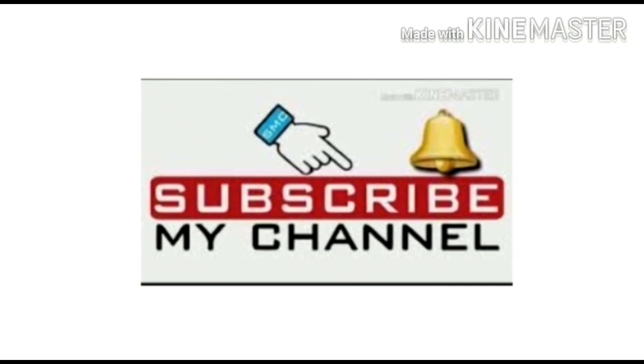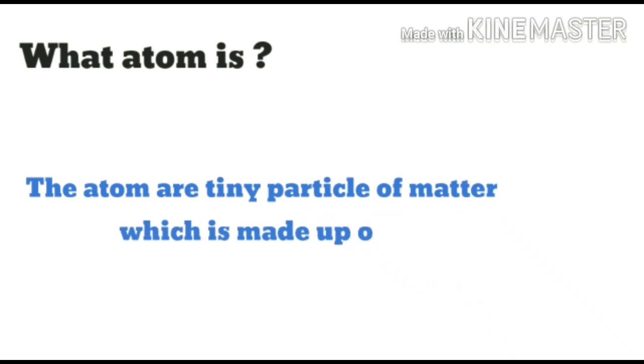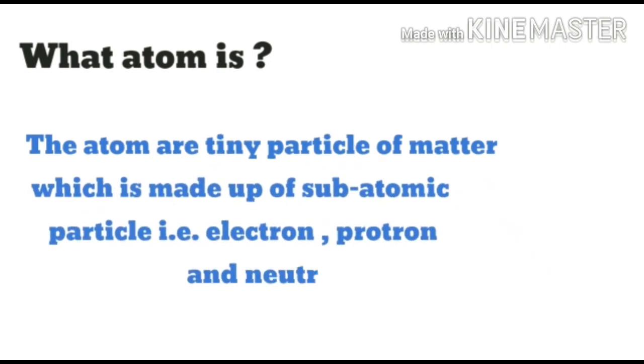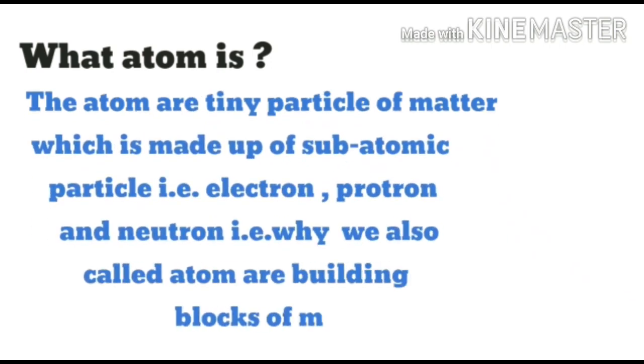So, our very important term in chemistry is atom. Let us know what atom is. Basically, the atom is a tiny particle of matter which is made up of subatomic particles, that is electron, proton and neutron. That is why we also call atom the building block of matter.